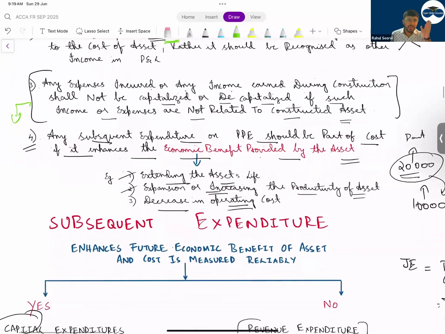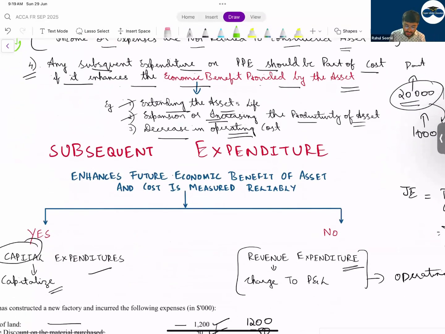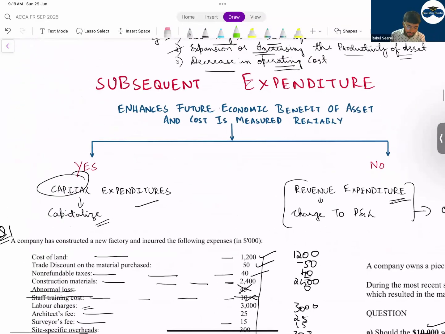Now subsequent expenditure, we have discussed the two categories here: capital expenditure, revenue expenditure. For capital expenditure, you will capitalize it. Where will revenue expenditure go? Charge to P&L. Now, how will you identify in the exam?